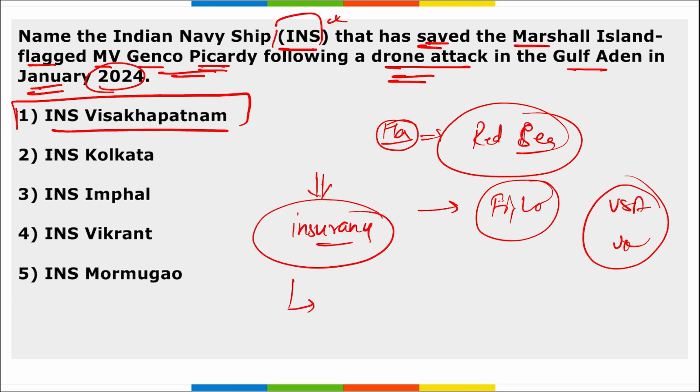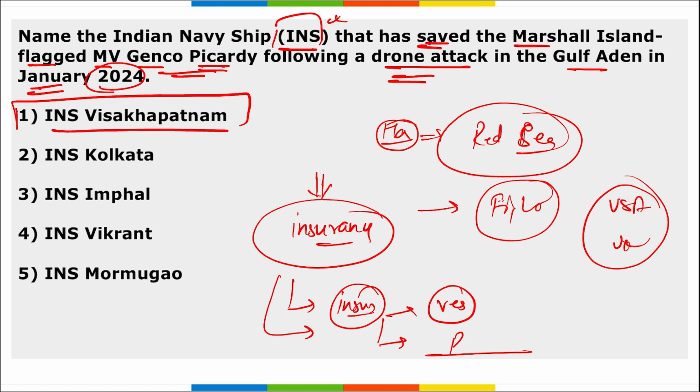Next, from this question only, tell me the name of the insurance company that has stopped providing insurance to the vessels or ships that carry their containers from one location to another. They have banned the insurance of those vessels that will be trading along this area where the fight is going on, right? So what is the name of that insurance company? I have told you, this is your homework. Let me know in the comment section.